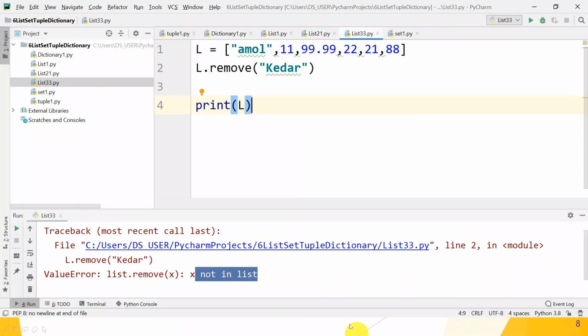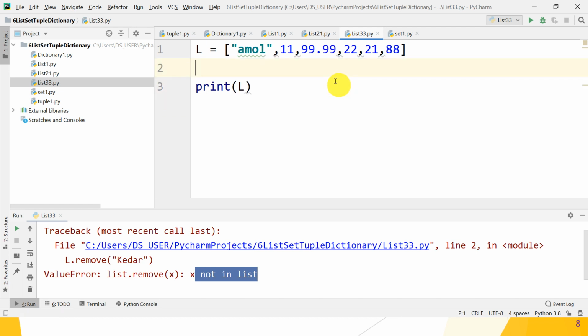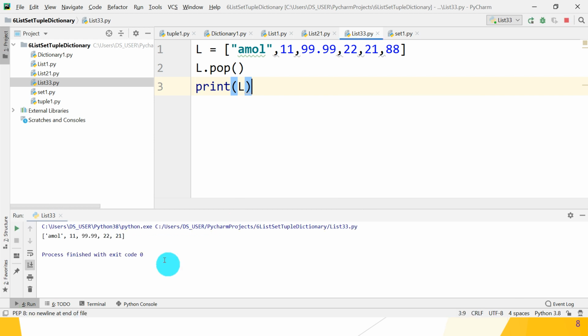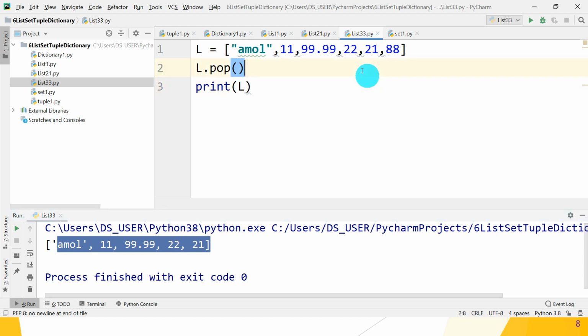From the PyCharm IDE, L1.pop. If you specify only the pop method, then automatically 88 is removed from the list. Just check whether it works. Yes, great guys, 88 is removed from your list.